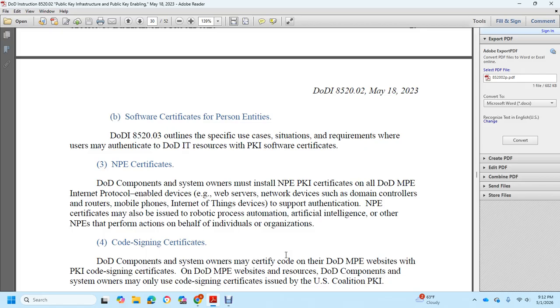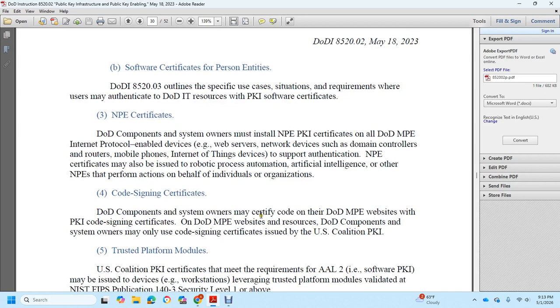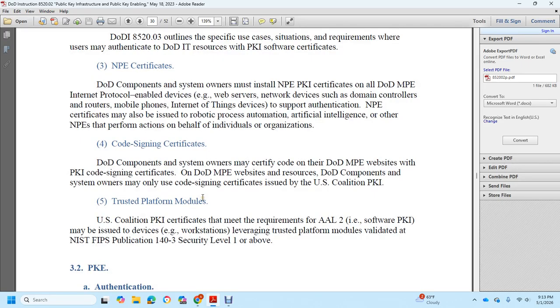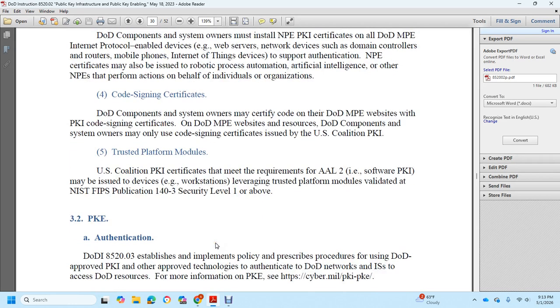MPE certificates issued with robotic process automation, artificial intelligence, or the MPE performing actions on behalf of the individual or organization. Code signing certificates: DoD component system owners certify DoD MPE websites for the PKI. Code signing certificates, DoD MPE websites, and research of the DoD component system owners review the code signing certificates issued with the U.S. Coalition Public Key Infrastructure. Trusted platform modules: U.S. Coalition Public Key Infrastructure certificates meet the requirements of AAL2. Software public key infrastructure may be issued to device workstations leveraging trusted platform modules validated in NIST FIPS publication 140-3 security level 1 or above.